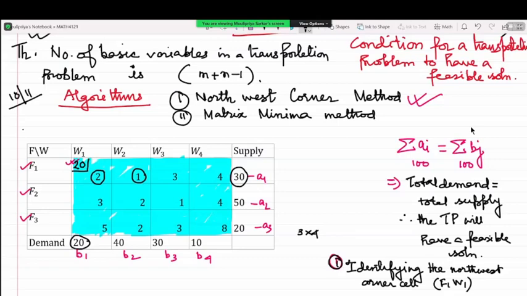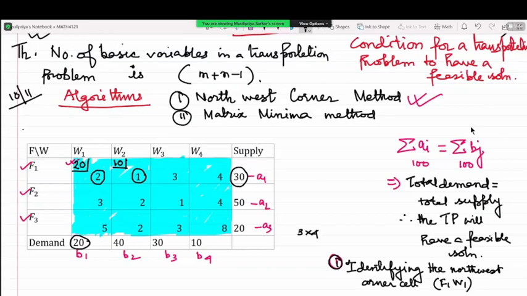Doing this, what we find is F1 can still supply 10 more units, because the total capacity of F1 is 30 units. So where to put that 10? We are going to move to the next northwest corner cell, that is this one, and allocate 10 right here. Am I clear with this or not?